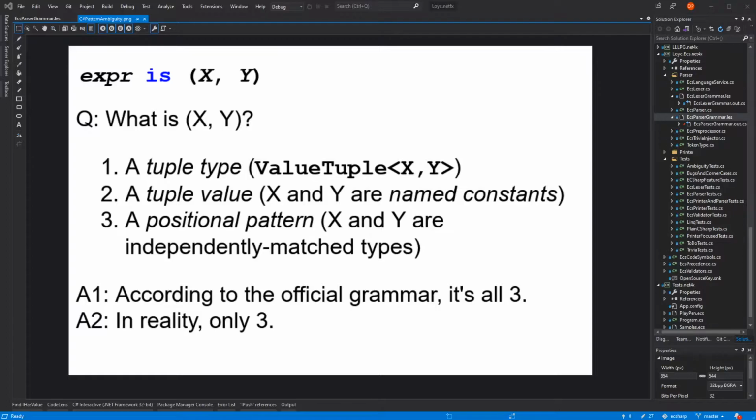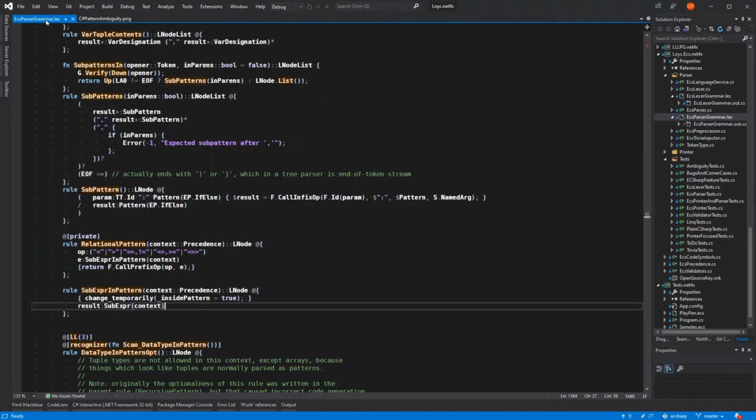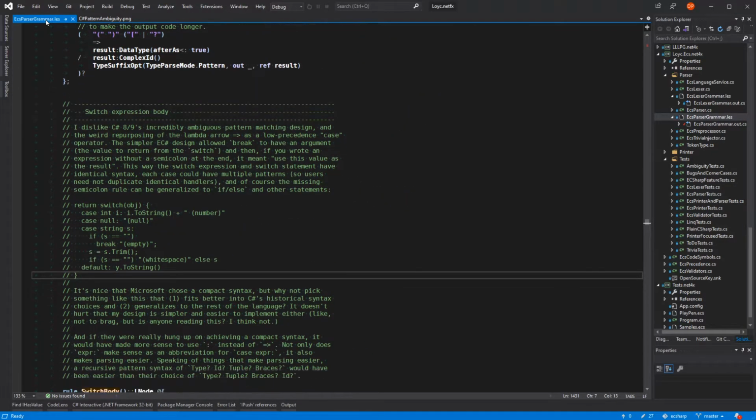Well, according to the official grammar, this is three different kinds of patterns simultaneously. It is a tuple type, it is a tuple value, and it is also a positional pattern. So how the hell am I going to parse something that might have three different interpretations? I did figure it out though in the end. So in addition to writing 4 pages of notes and a rant about how poorly the switch expression is designed,